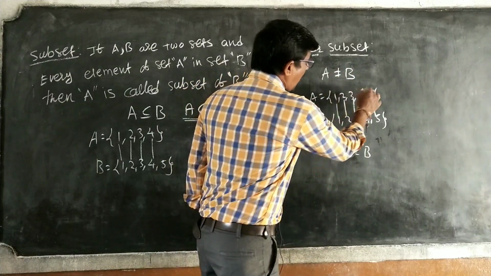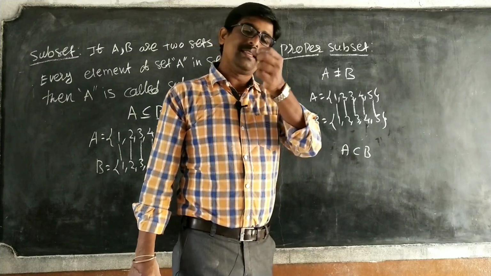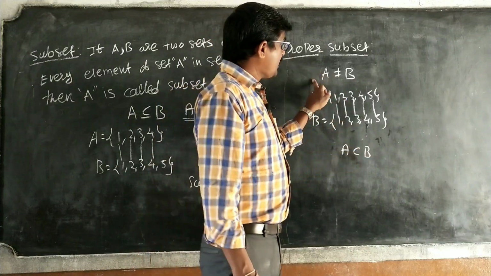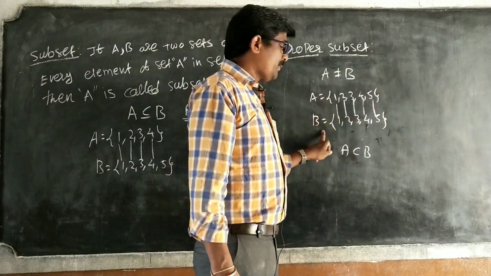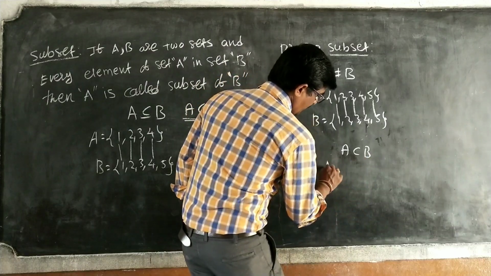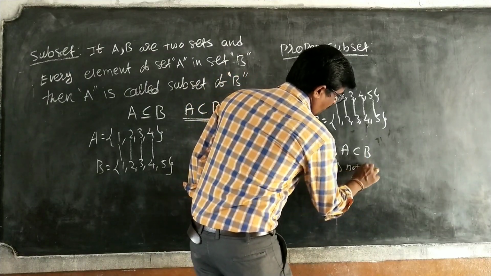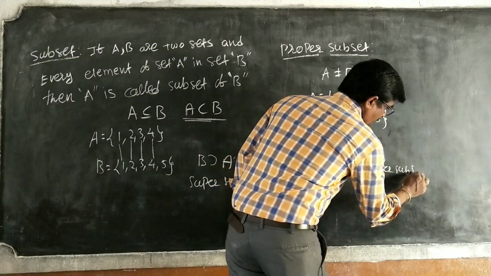Proper means all elements are not equal. Only if at least one element is less, then it is called proper. If A is not equal to B, then A is a proper subset. If A is equal to B, A is not proper.